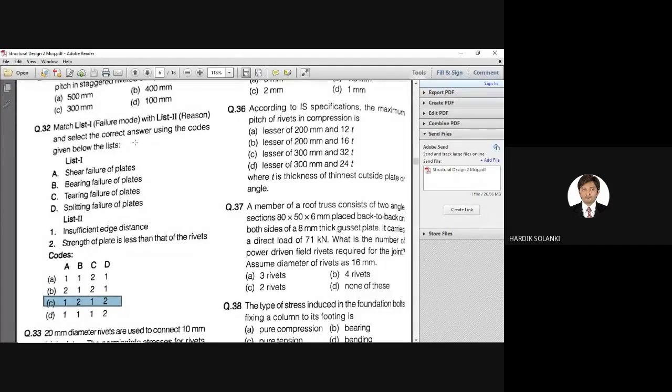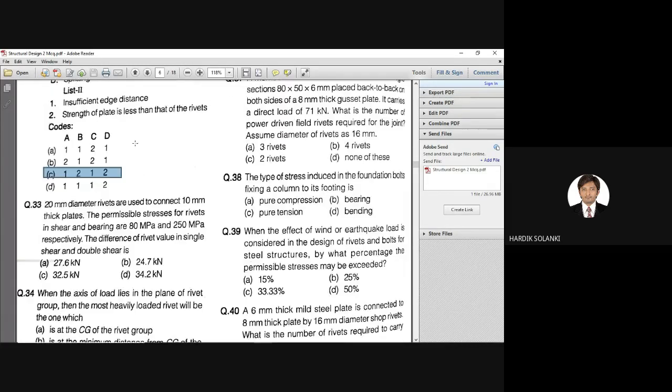This type of questions are asked every year in your GATE exams. If you see your GATE previous year question papers, this type of questions are asked. Not the similar question from the steel, but this type of questions are asked from any of the subjects that are part of the syllabus in GATE. Right? So you need to know only 2 answers. You can easily solve. Okay, moving forward, question number 33.